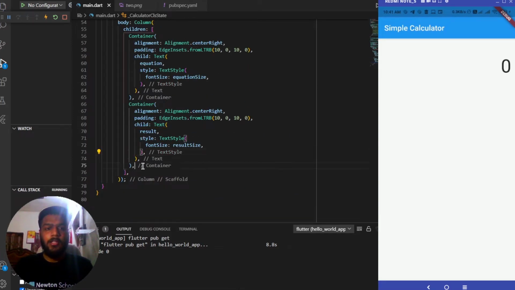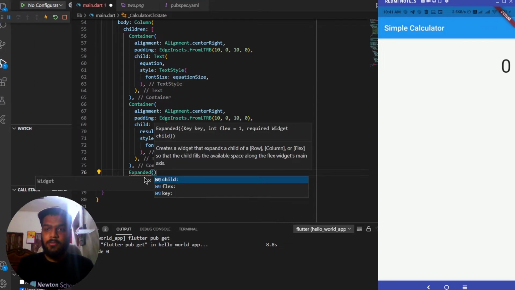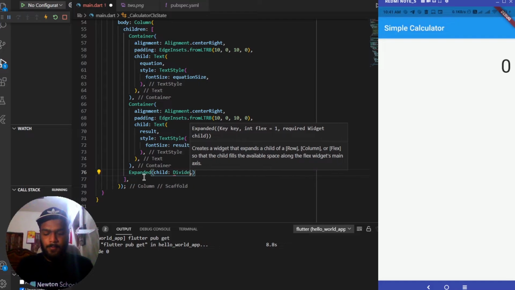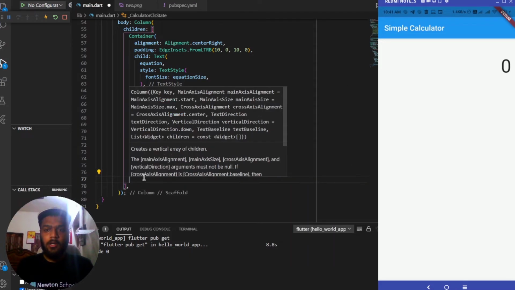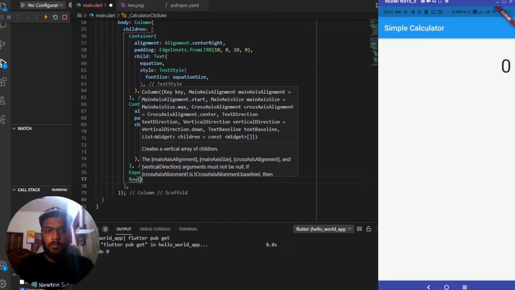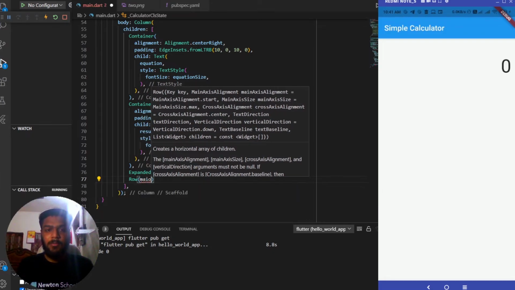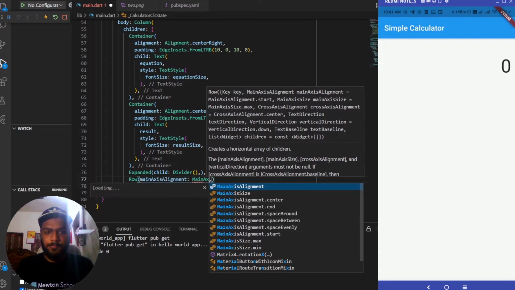Now creating another widget after this container which will be of a type expanded, and this will be having a child as a divider. Now after this expanded we will be having a row, and this row will be displaying multiple children, but first it will be having a main axis alignment set to center.